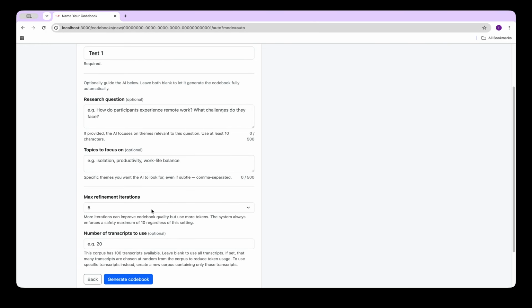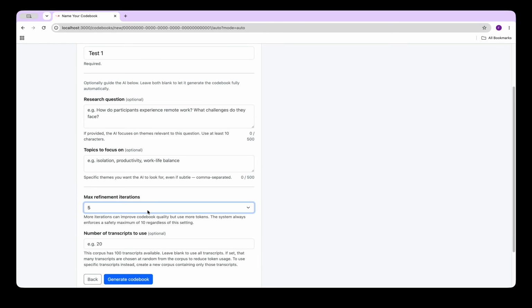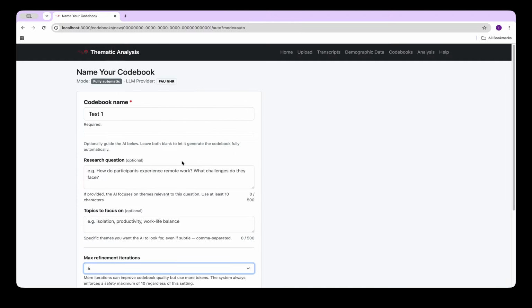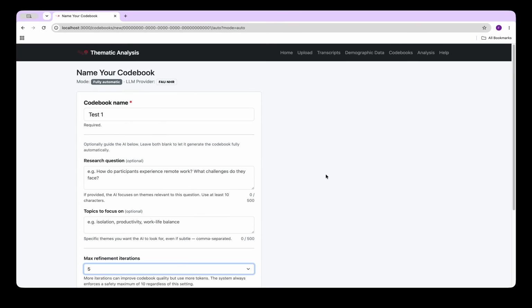And these you can set some parameters. So for example, you could increase or decrease the amount of iterations that the system goes through by refining the codebook. Usually we find that 5 is a good enough number. Codebook generation for 100 transcripts, which is what we have here, would take around 1.5 hours. So I'm not going to click generate, as I have done this ahead of time.